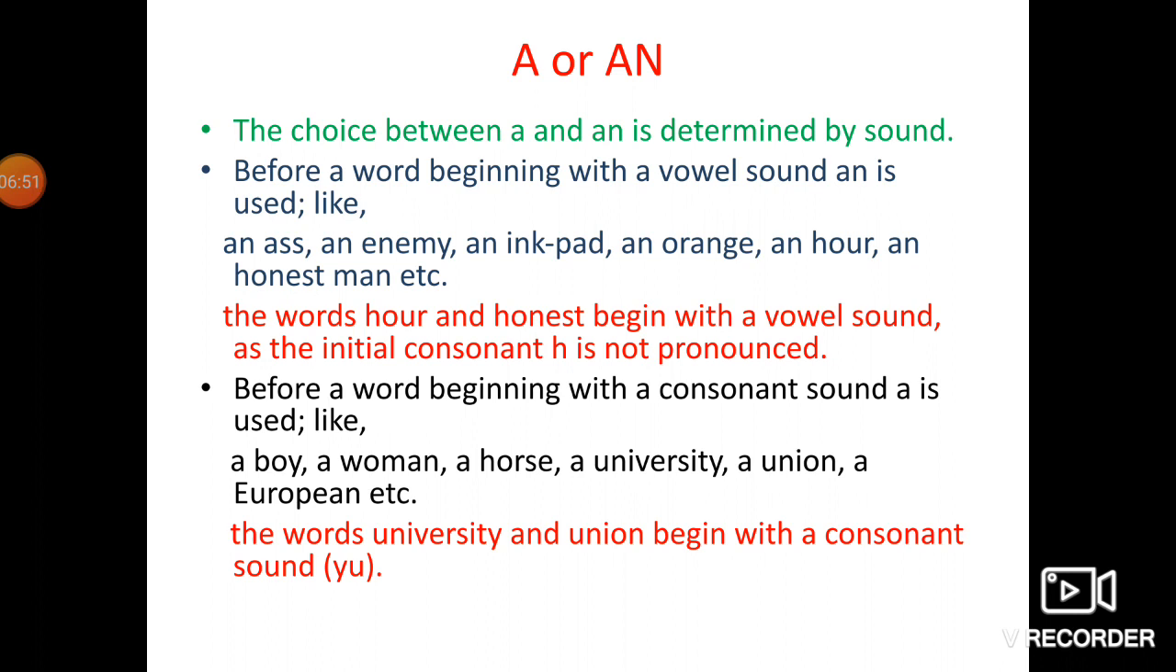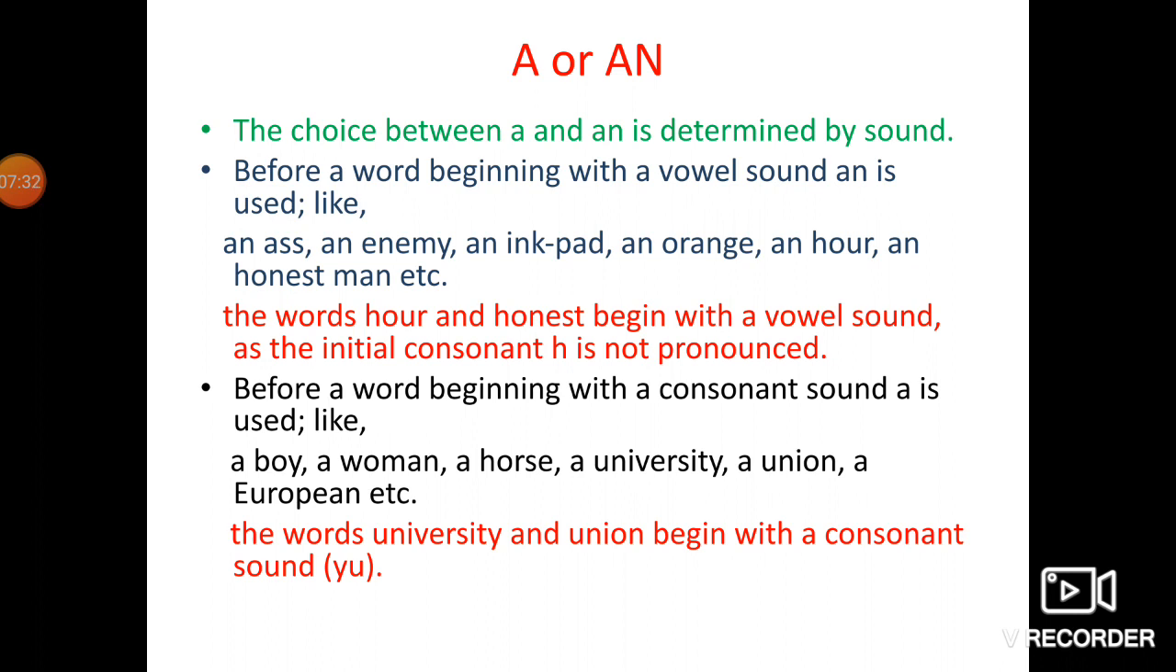So, why are we using an? We are using an because initially these words are giving us the sound of a vowel. Though the word is starting with the alphabet h, which is a consonant, it is giving us the sound of a vowel. The words hour and honest begin with a vowel sound, as the initial consonant h is not pronounced. We have not pronounced the initial consonant, which is h, in hour and honest.